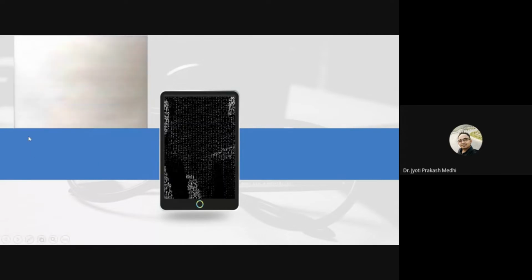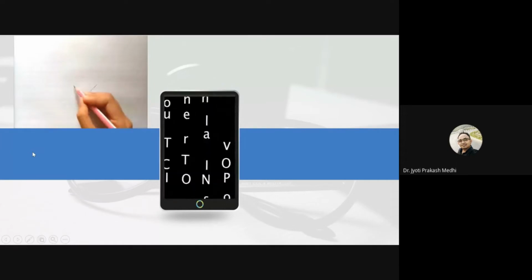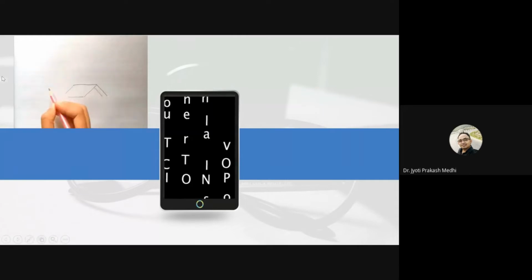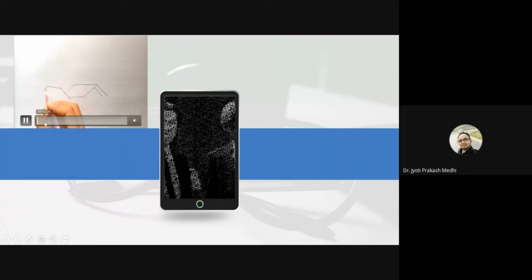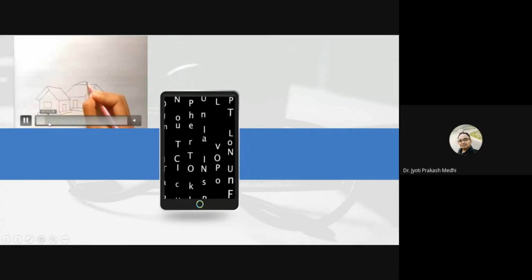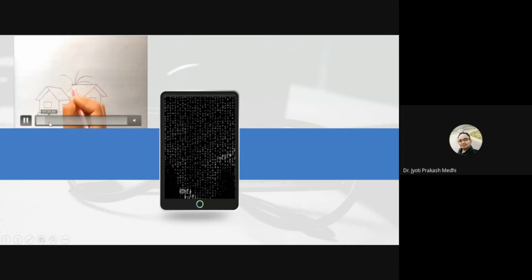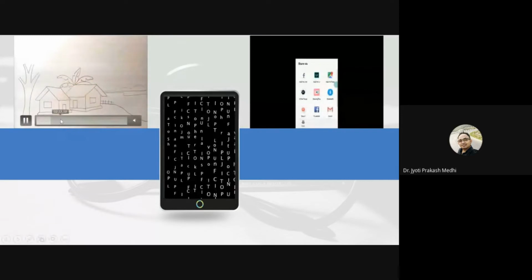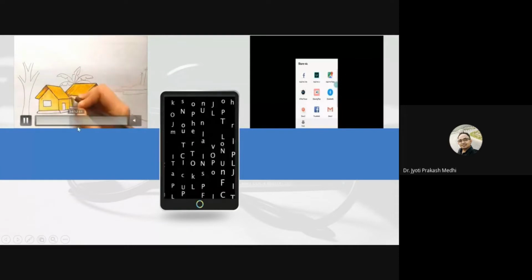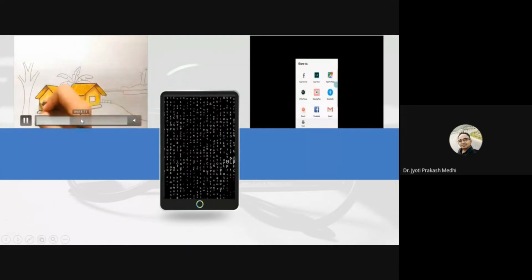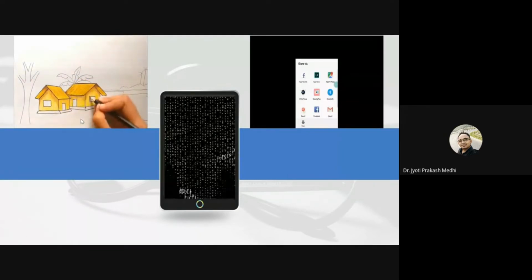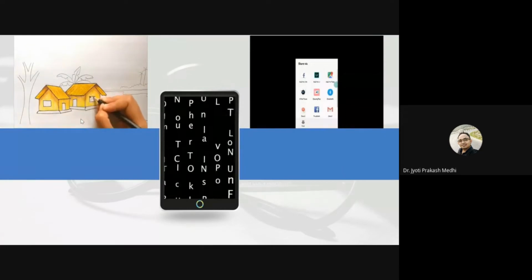Image processing has been used since our childhood. Whenever we used to draw things, draw sceneries, draw different images, we are doing image processing. If we start thinking, you will find that whenever we are drawing an image or coloring an image, we are doing image processing. What is image processing? It is nothing but whatever we are perceiving, we are presenting it in the form of a picture or an image.